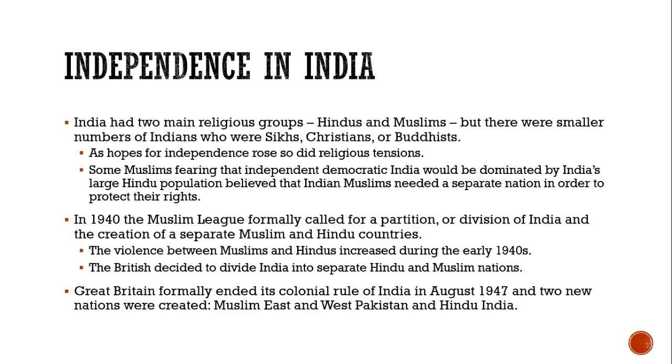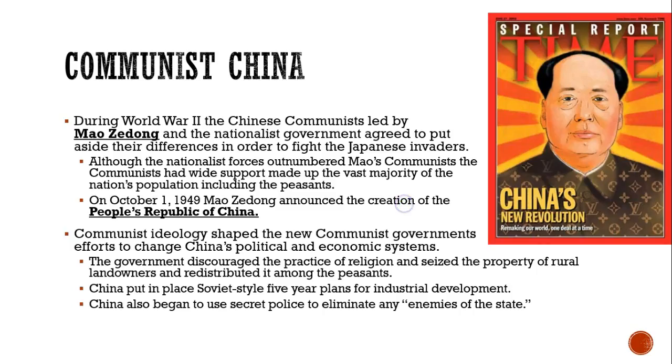The violence between the Muslims and the Hindus had increased during the early 1940s. The British decided to divide India into separate Hindu and Muslim nations, and so two separate nations were created. India was the main country that was Hindu, and then there was Muslim East and West Pakistan. East Pakistan is now known as Bangladesh.